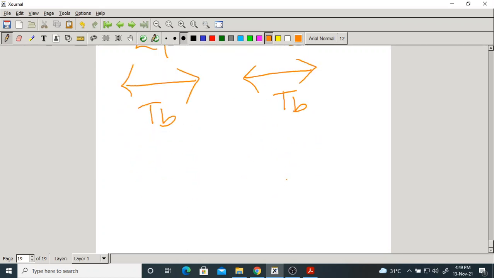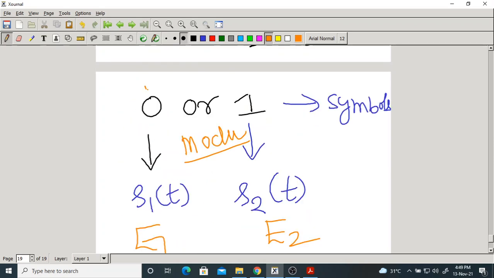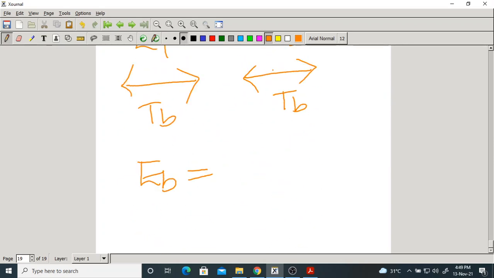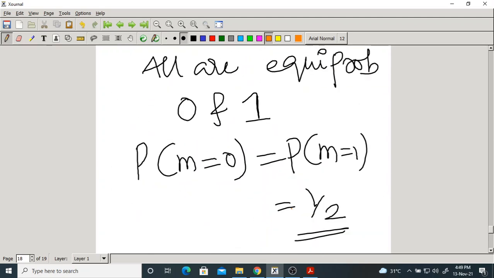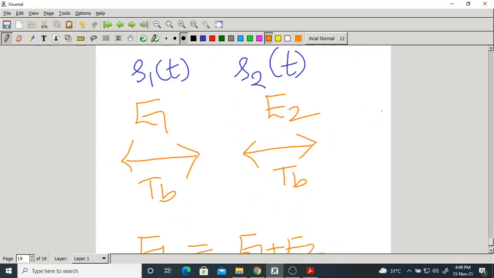Is it okay? Now what is the energy per bit, EB? If these two are equiprobable, what will happen? So the energy of the first bit plus the energy of the second bit by 2. If they are equiprobable, please be careful, otherwise you should go with this formula. This is the formula. So if they happen to be equiprobable, obviously this is 1 by 2.